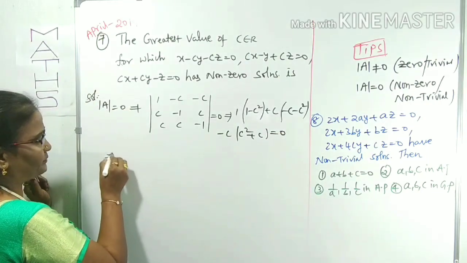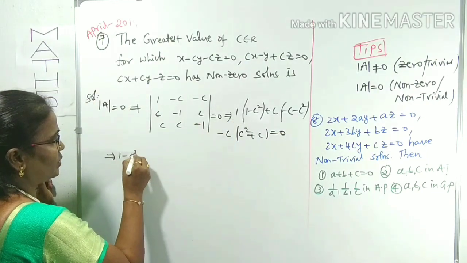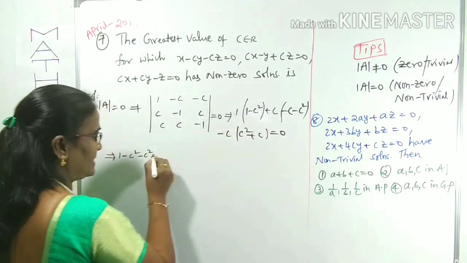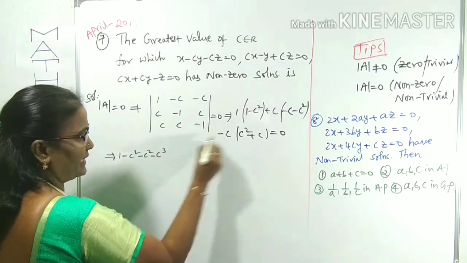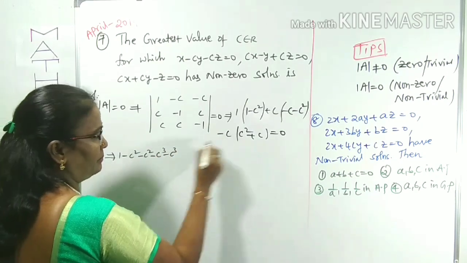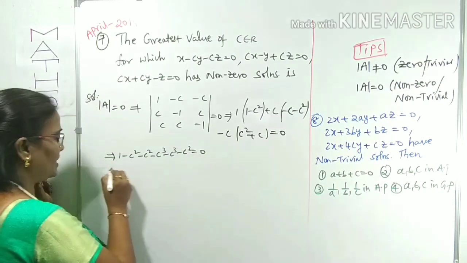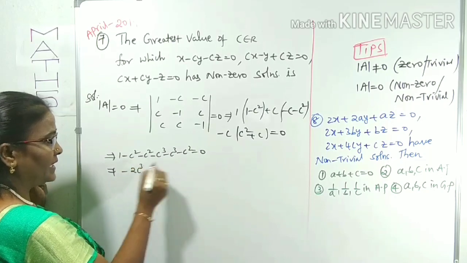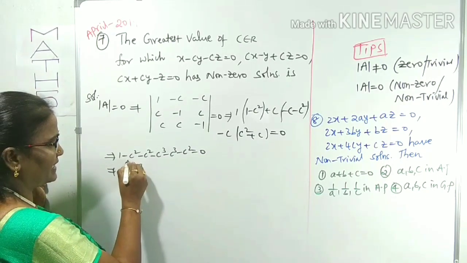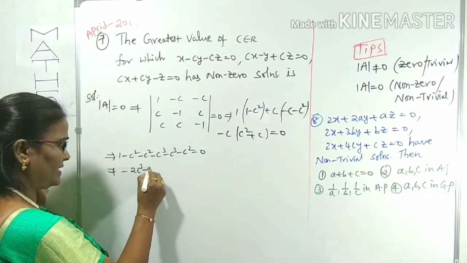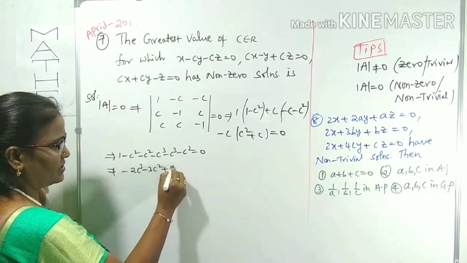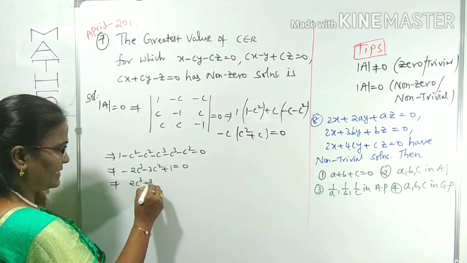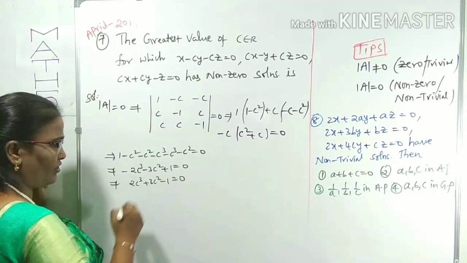Now what is the next step? 1 minus C square, right? C into minus C square is minus C cube, with minus C cube here, minus C square equals 0. Now come to the next one: minus C cube, minus 2C cube, with C square, minus C square, minus C square, minus 3C square, plus 1 equals 0. Taking the minus sign common, 2C cube plus 3C square minus 1 is 0, we got.